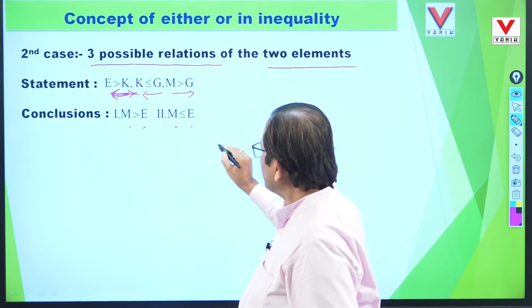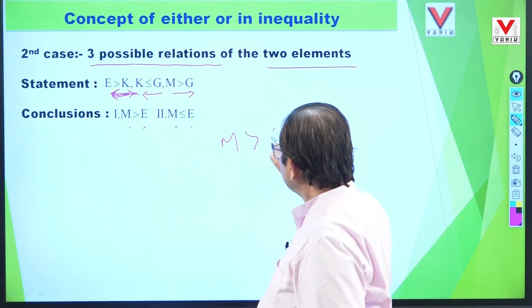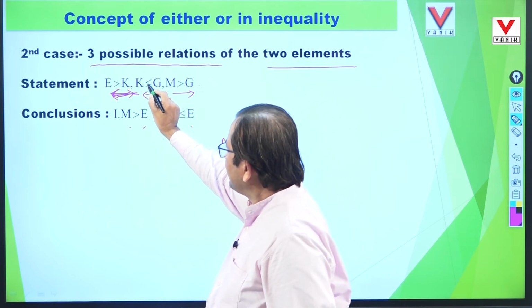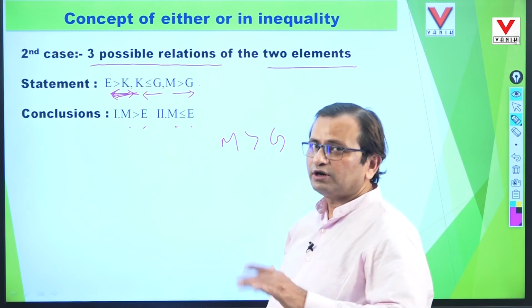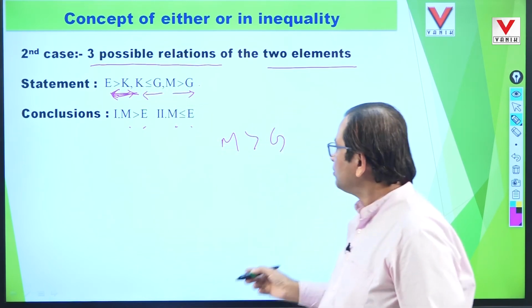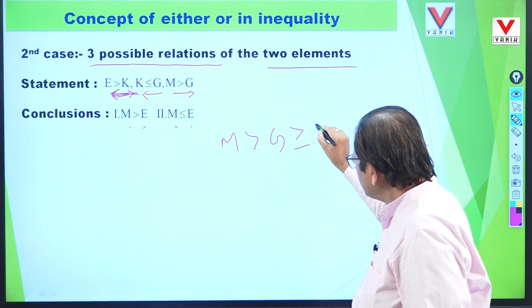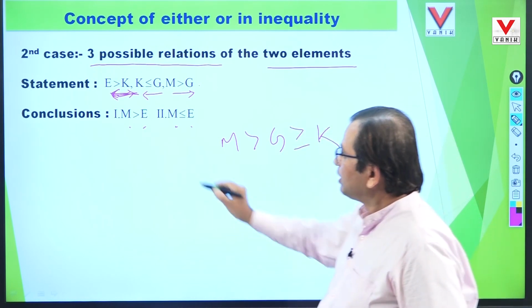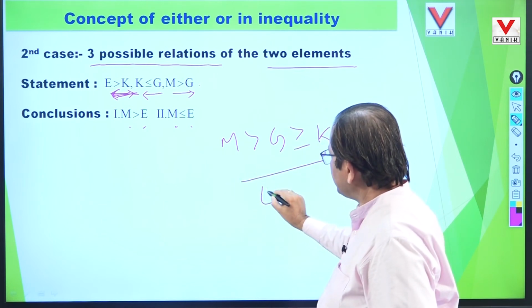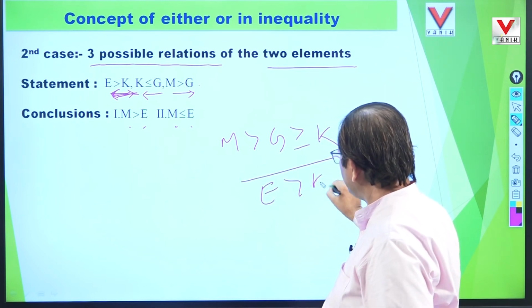So mark it, first one, M greater than G. We'll take this one, M greater than G. Now we'll take this one, K less than or equal to G. Just turn it to the greater side, that is, G is greater than or equal to K. Now come to this one, E greater than K. So here we can write that E is also greater than K.